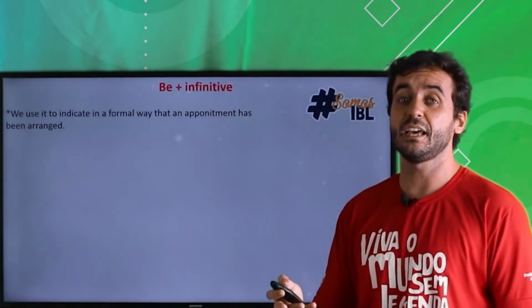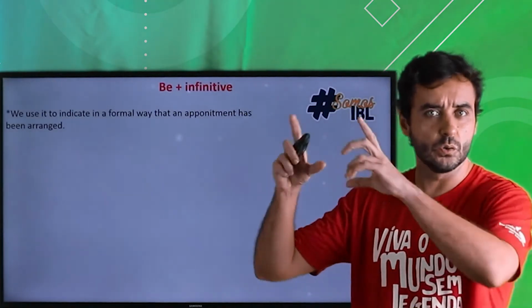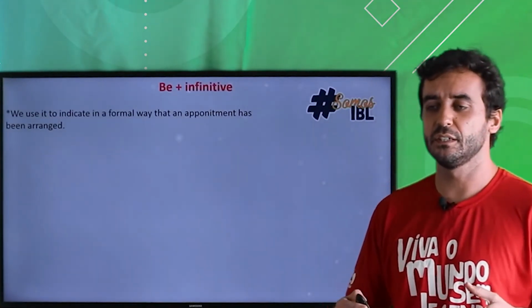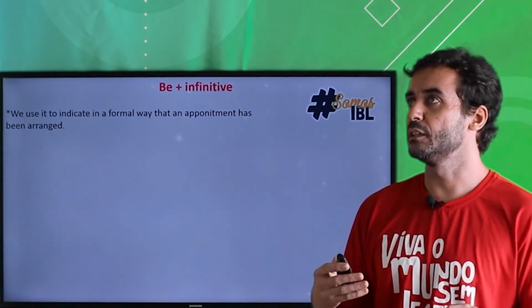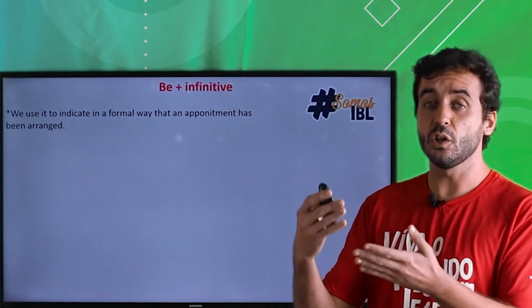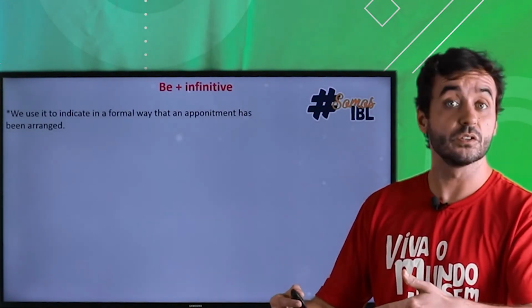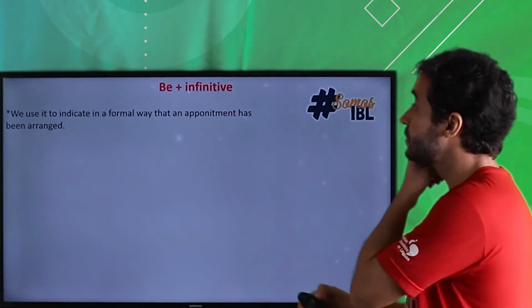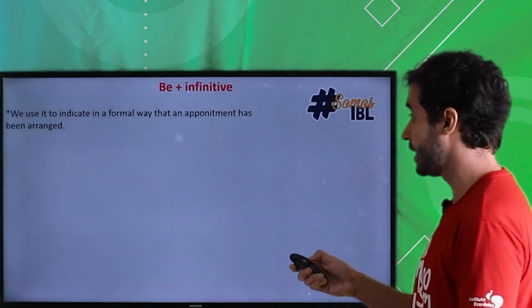You may see that in written English, like in forms or in some notices, right? But this is used often whenever you have an agreement or a settlement or an appointment which is due to happen, right? When it's close and when it's going to happen in a very short period of time, okay? So it's clear. You can predict that, okay? We use it to indicate in a very formal way that an appointment has been arranged, okay?